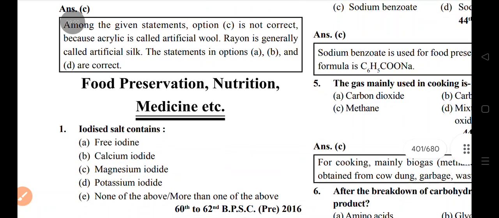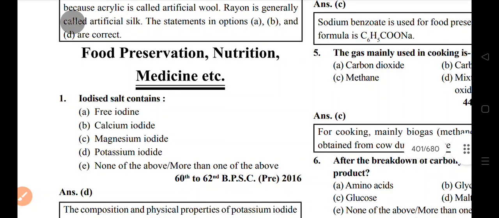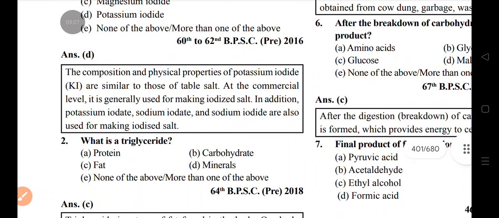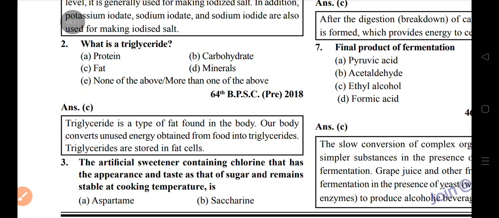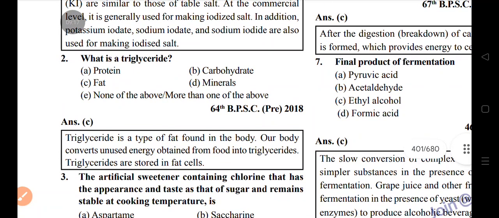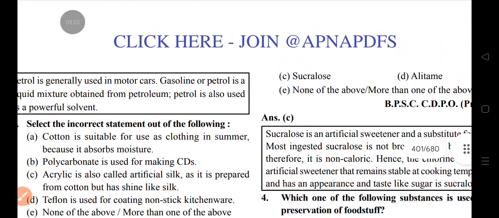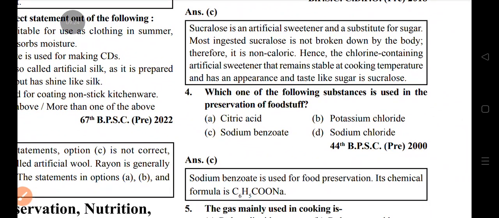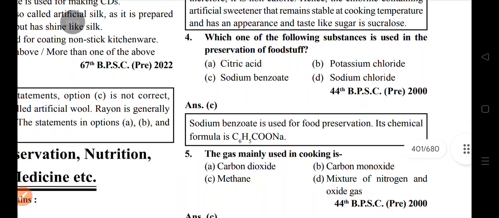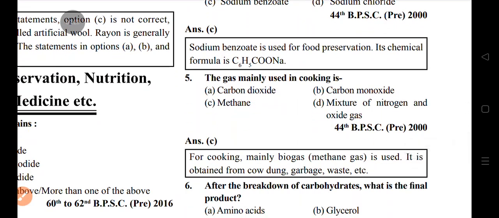Food preservation and nutrition. Iodized salt contains potassium iodide. Fat is a triglyceride. The artificial sweetener containing chlorine, which looks and tastes like sugar and remains stable at cooking temperature, is sucralose. Which of the following substances is used for preservation of foodstuff? Sodium benzoate. The gas mainly used in cooking is methane.